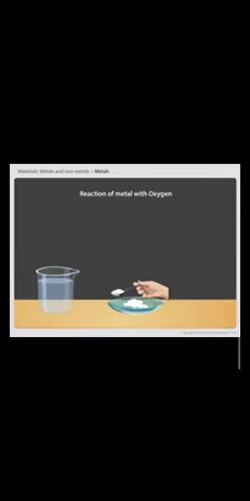If the ash obtained on burning of magnesium ribbon is dissolved in water and tested with red and blue litmus papers, you will find that the red litmus paper turns blue. This is because magnesium oxide formed is basic in nature. So, we can conclude that metals react with oxygen to form basic metal oxides.